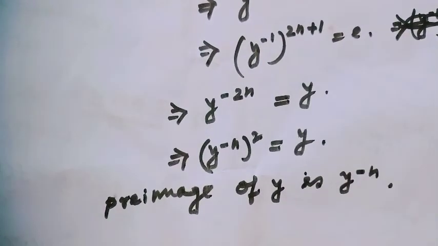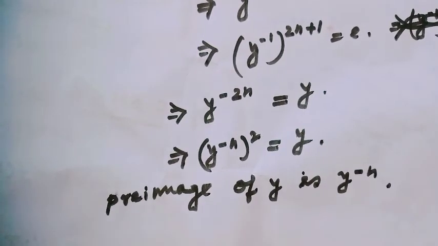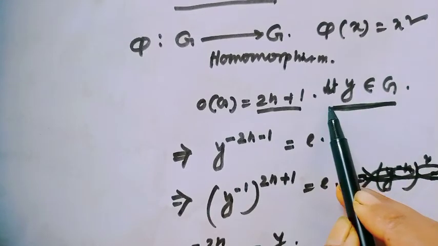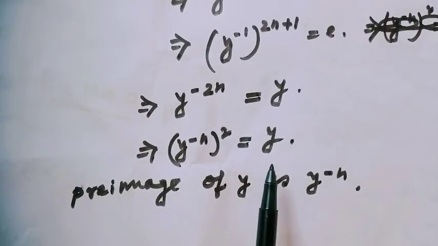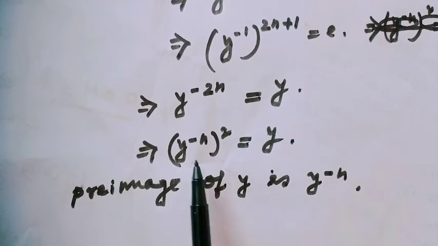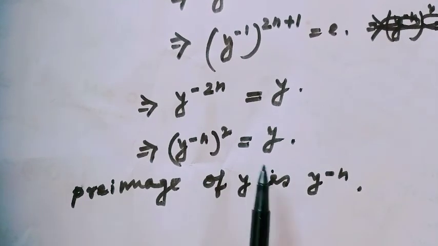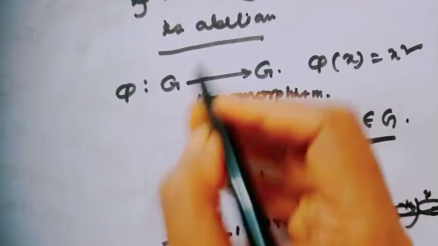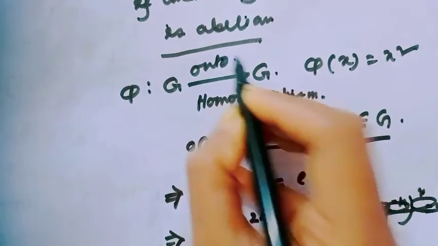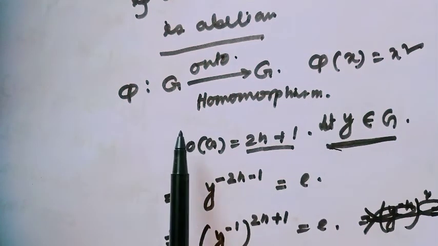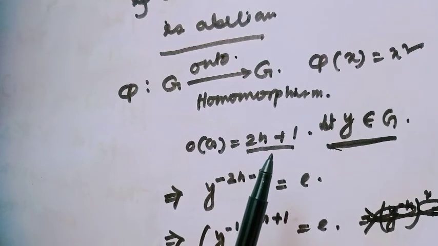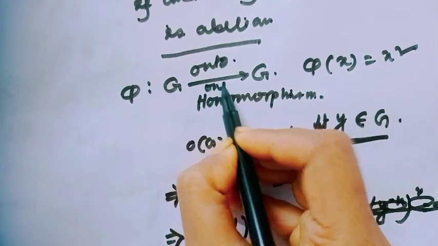Therefore, since I have considered y as an arbitrary element of capital G, and y has a pre-image in capital G, that means the function is onto. And since G is of finite order, this always implies it is one-one.